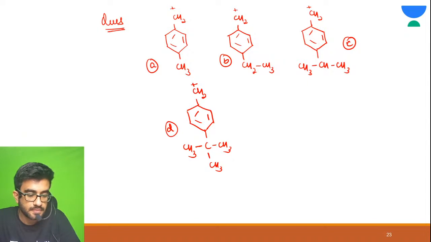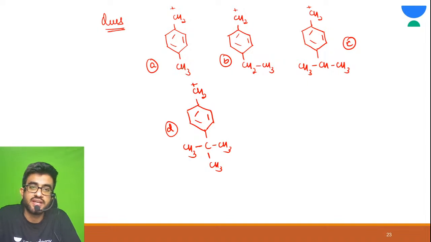What should be the order? Again, you need to see hyperconjugation, alpha hydrogen. This is your alpha now. Now, this is your main thing.